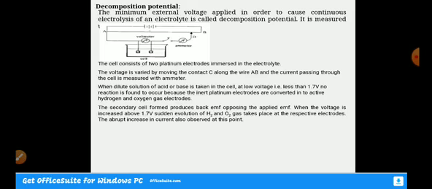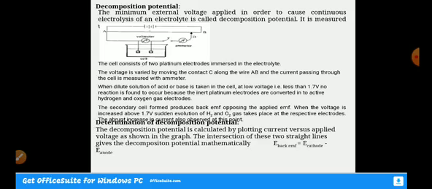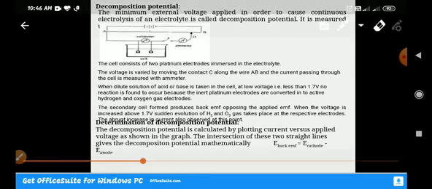When we increase the voltage more than 1.7, there is a sudden evolution of hydrogen and oxygen gases at the respective electrodes. That means an abrupt increase in current is also observed at this point, which we can see in the graph. This is the determination of decomposition potential.